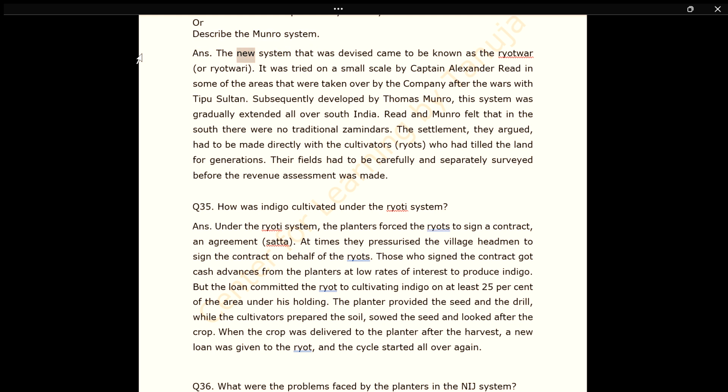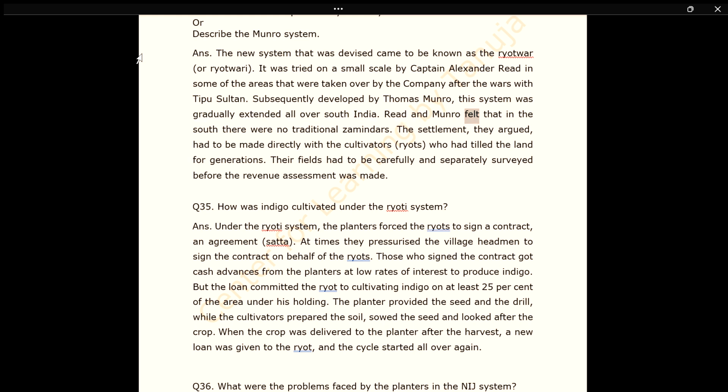Ans. The new system that was devised came to be known as the Ryotwari. It was tried on a small scale by Captain Alexander Reid in some of the areas that were taken over by the company after the wars with Tipu Sultan. Subsequently developed by Thomas Munro, this system was gradually extended all over South India.